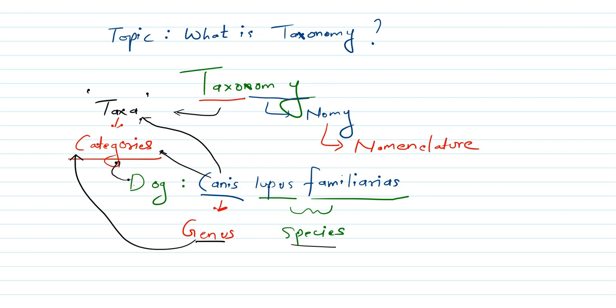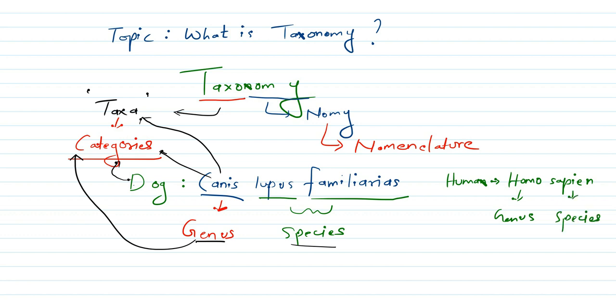Again, a simple example: humans. The scientific name of human is Homo sapiens. Correct? Now in this, Homo is again the genus, and sapiens is again the species.